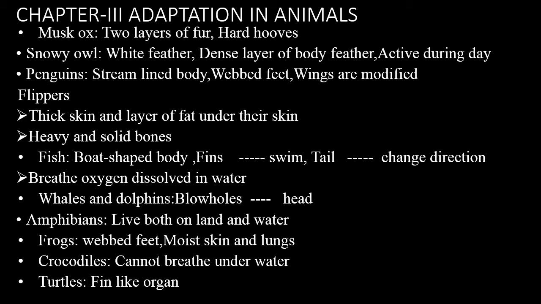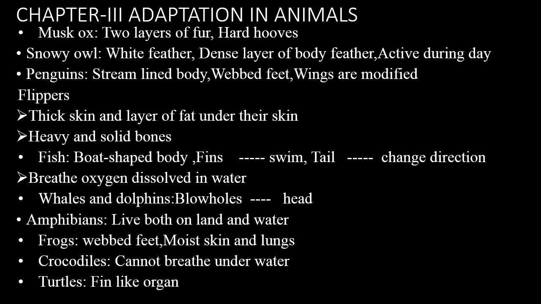Fish. Fish have a boat shaped body. They use their fins to swim, and they use their tails to change direction. They can breathe under the water. They can breathe oxygen dissolved in the water through gills. Aquatic mammals like whales and dolphins have a blowhole which helps them to inhale air from the surface above the water.